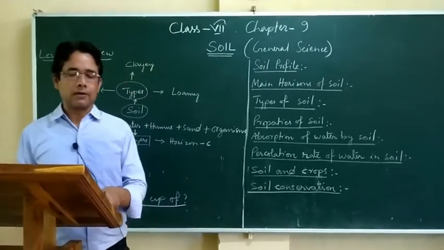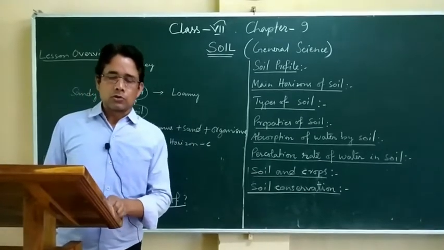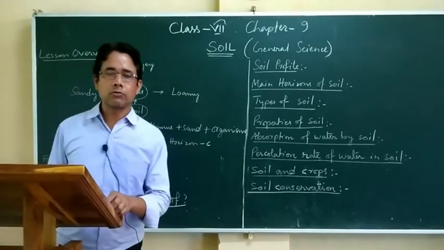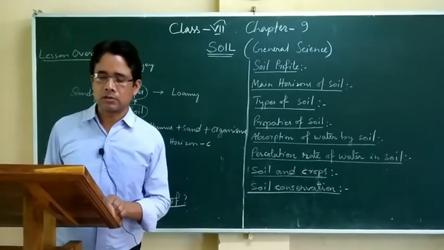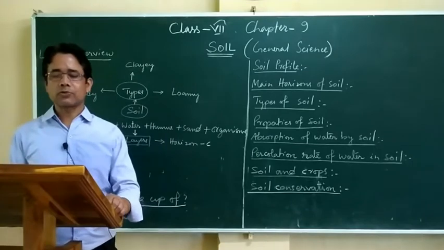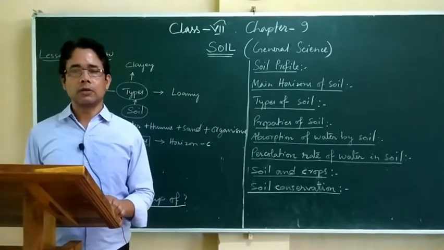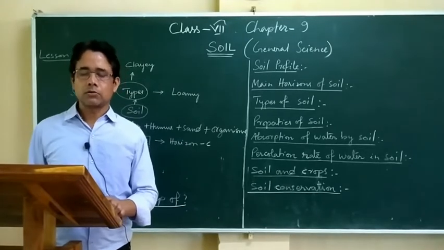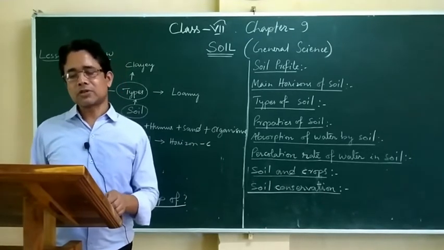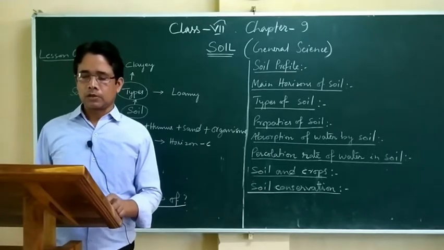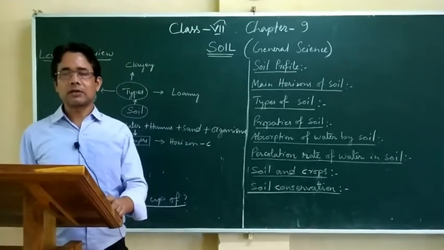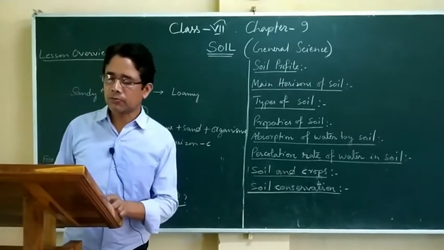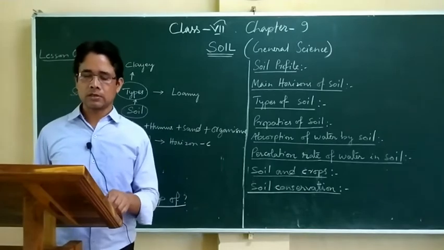Now, soil profile. Soil profile means the appearance of the soil as we go down below the earth crust. Soil stretches up to several feet below ground level. So from the ground level, if we go down, the soil goes down below up to several feet. Made up of different layers. So soil is made up of different layers. Thickness of each layer varies from place to place.